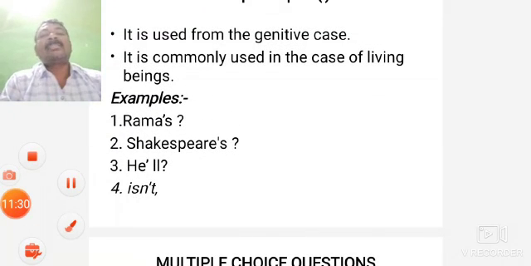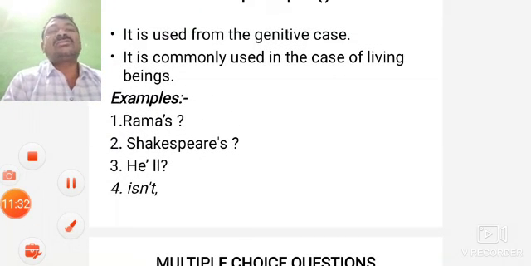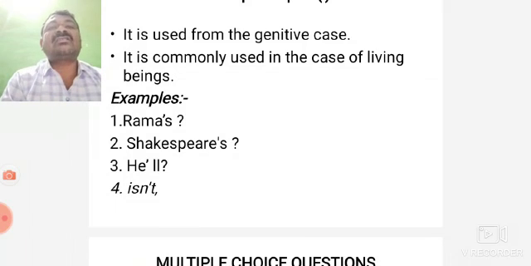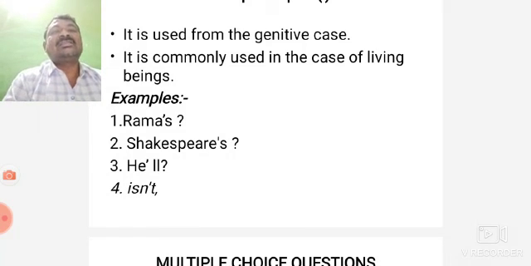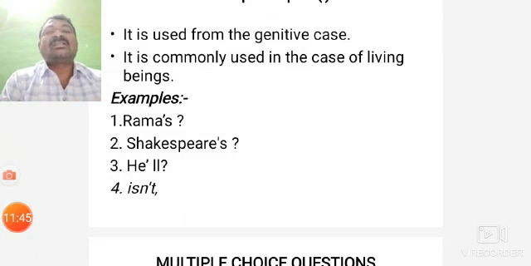This is about punctuations and how we use punctuations in a sentence. Using proper punctuations is very, very essential for every writer of the English language. Then this is about punctuations.